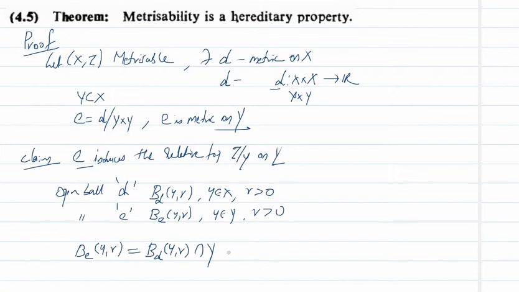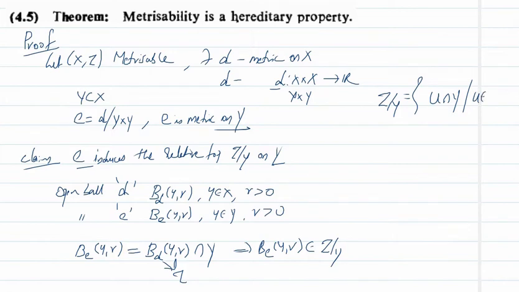By this we have B_e(y, r) belongs to tau restricted to Y, because B_d(y, r) is a member of tau. Since it is open in X, it belongs to tau, and intersection with Y means what? This is a member of tau restricted to Y, because members of tau restricted to Y are of the form U intersection Y, where U is a member of tau.